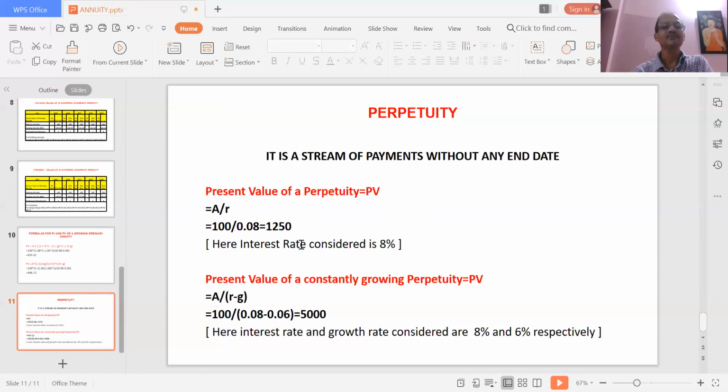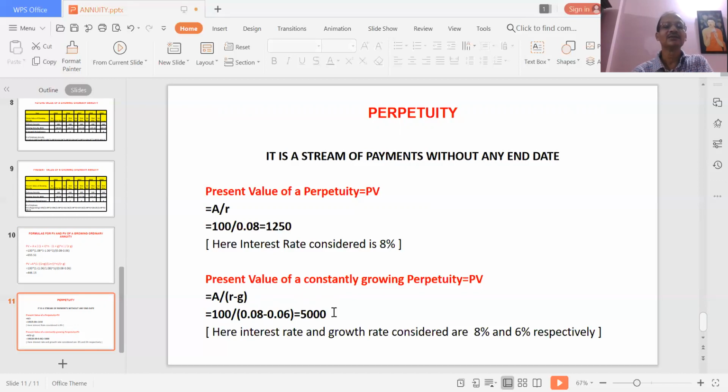All right. Now similarly, you can also calculate the present value of a constantly growing perpetuity. If somebody says that I will keep giving you 100 rupees, which will keep on growing at the rate of 6%, then you use the formula A divided by R minus G. R is the interest rate, G is the growth rate.